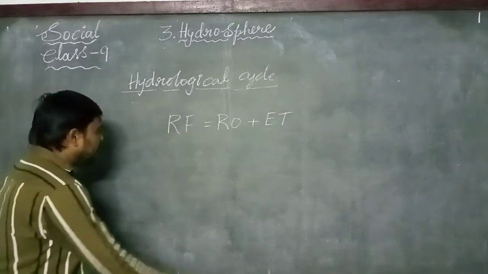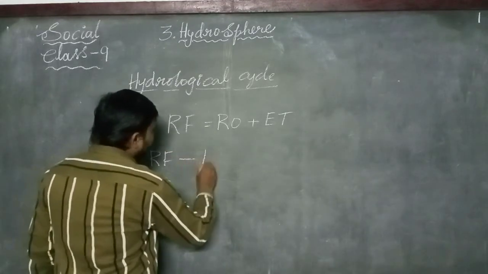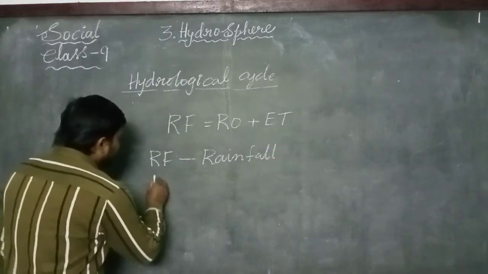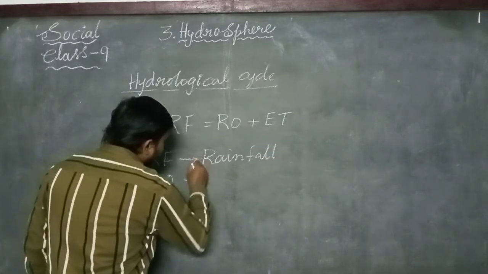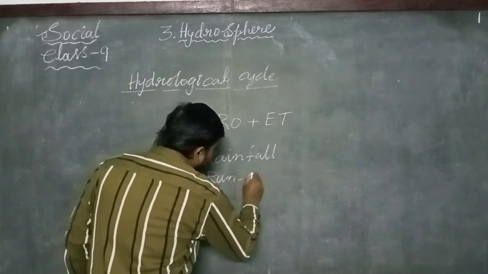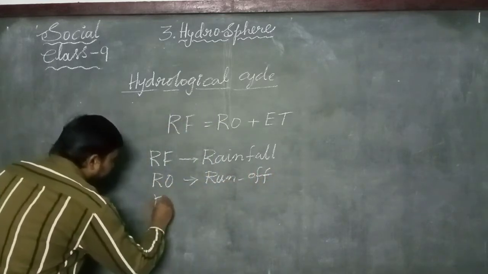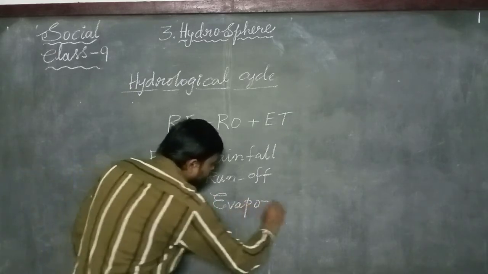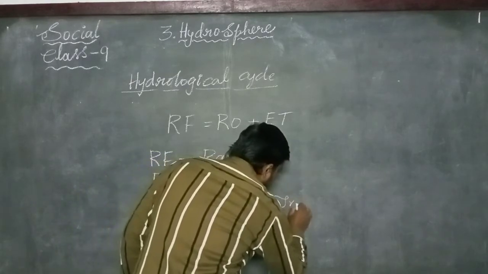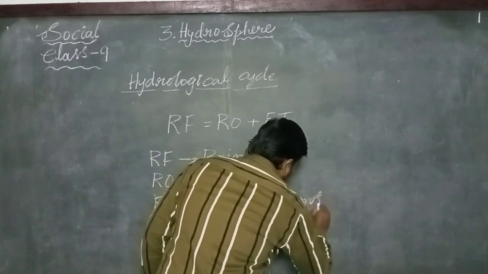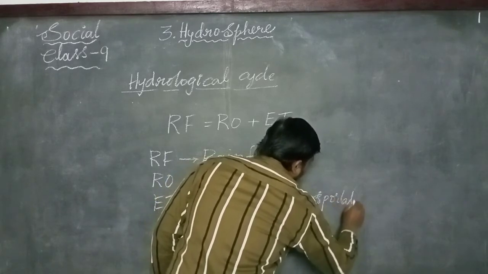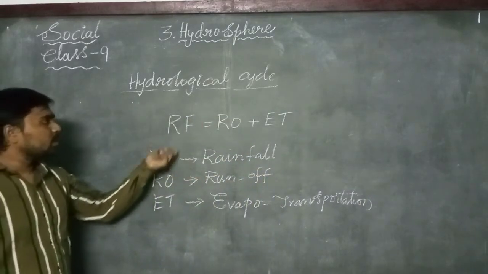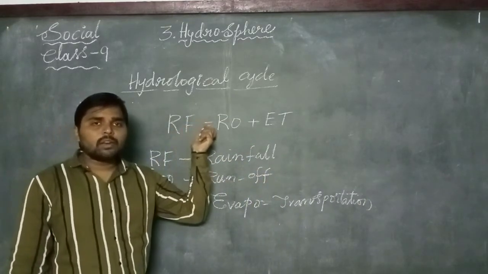In this equation, Rf means rainfall, Ro means runoff, and ET means evapotranspiration. This is about the terms in the hydrological equation.